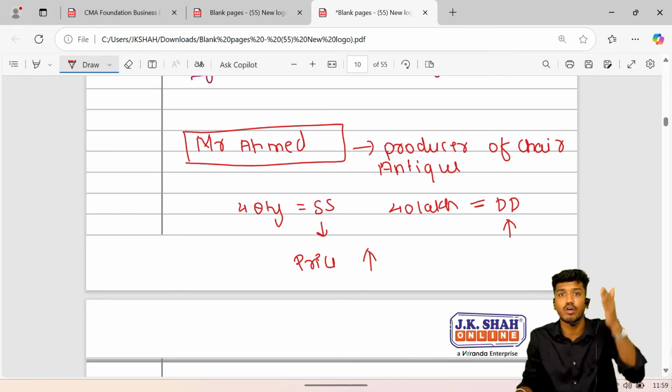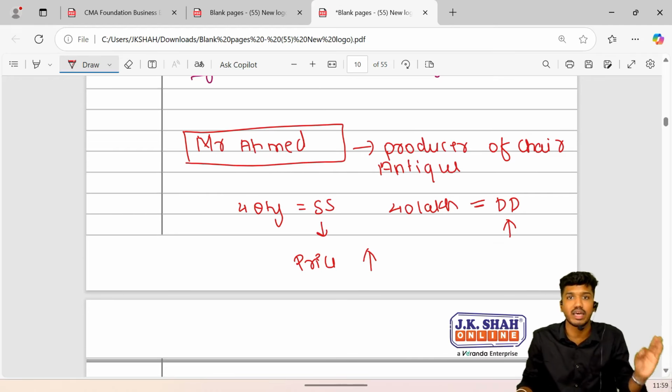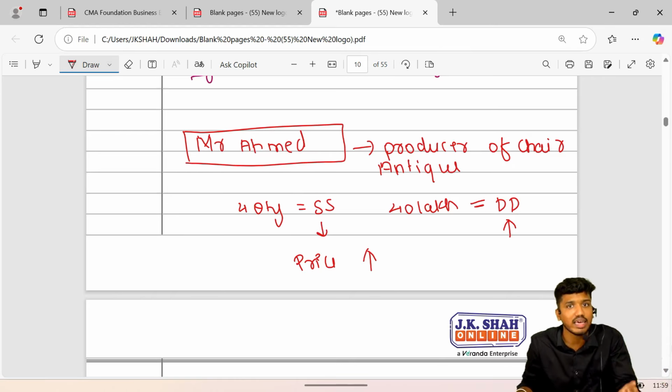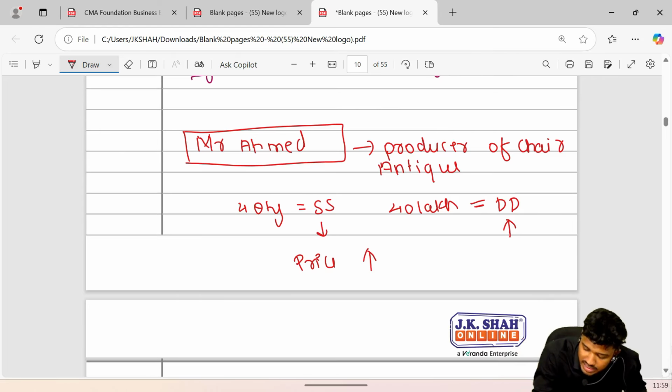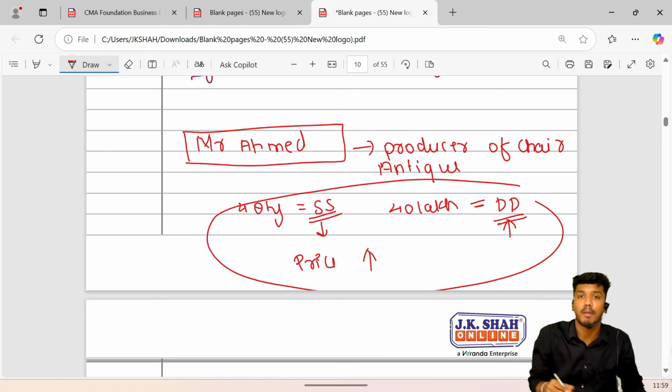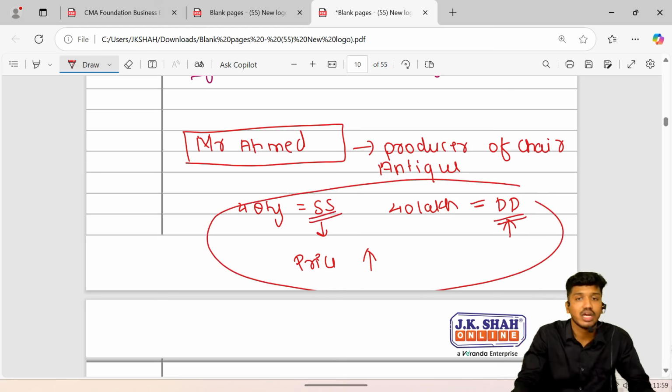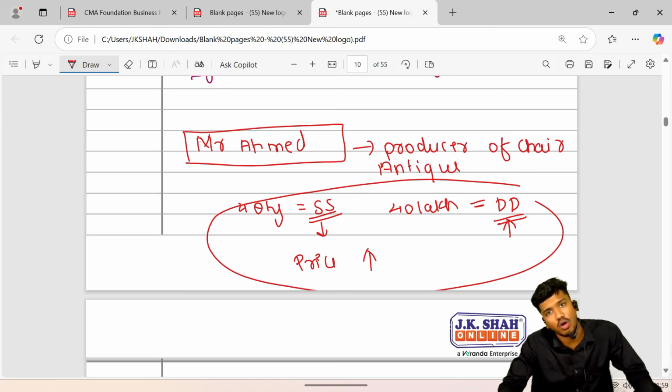If the number of buyers and sellers is large, the prices shall be determined by demand and supply forces prevailing in the market.